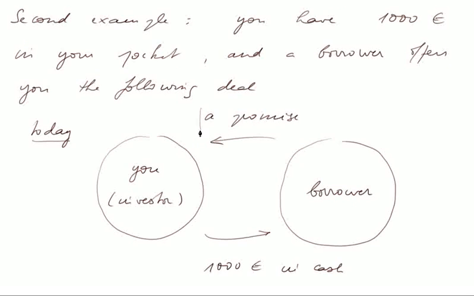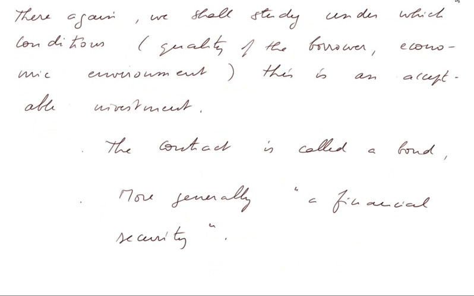This promise, as I said, is a contract signed by the borrower and perhaps by yourself. The contract is called a bond in this example. Bond because it ties somehow the borrower to promises. And more generally, such a promise belongs to what are called financial securities. It is a financial security.